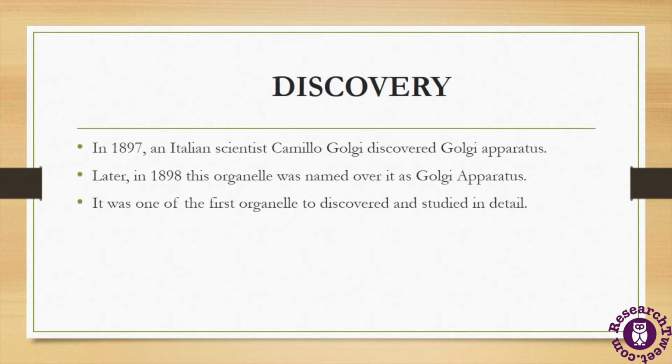Now let's discuss the discovery of the Golgi apparatus. It was first discovered or studied by the Italian scientist Camillo Golgi in 1897, and he named them dictyosomes. Later, in 1898, this organelle was named the Golgi apparatus or Golgi bodies after its discoverer, Camillo Golgi. It was one of the first organelles to be discovered and studied in detail because of its structure.